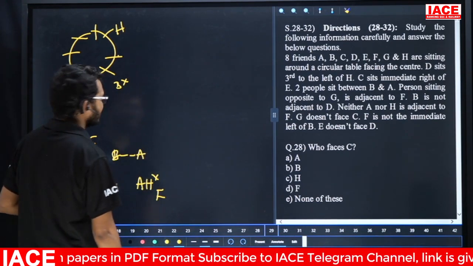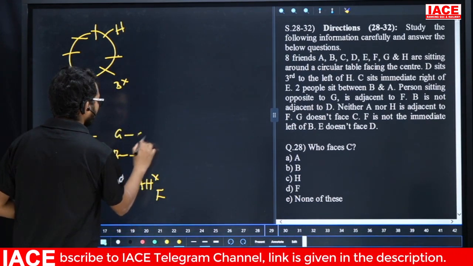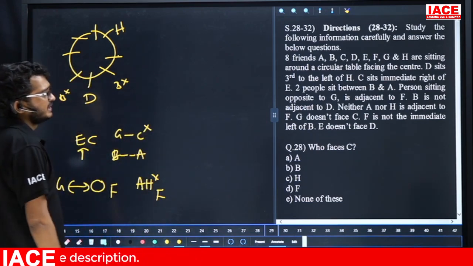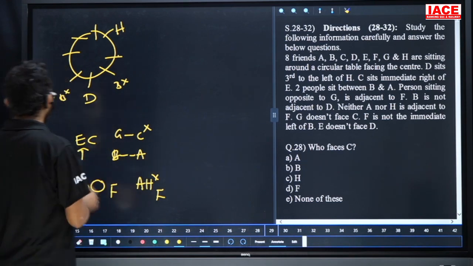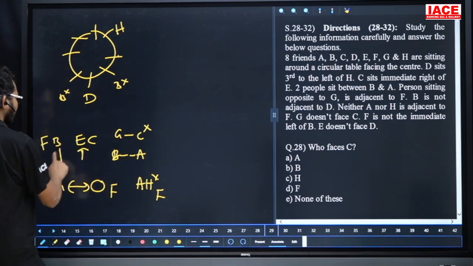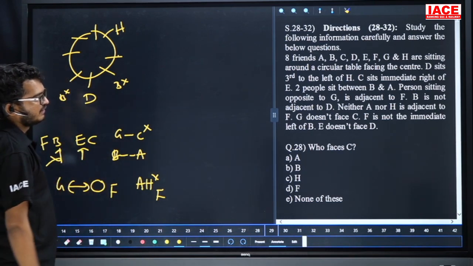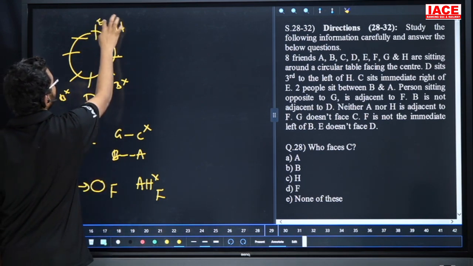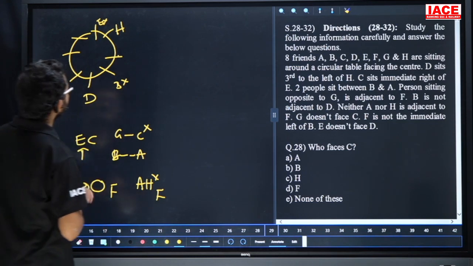Next, G is not facing C. Next, F is not immediate left of B. Next, E does not face D. That means E is not facing D. That means for E here no chance. This is the given one.